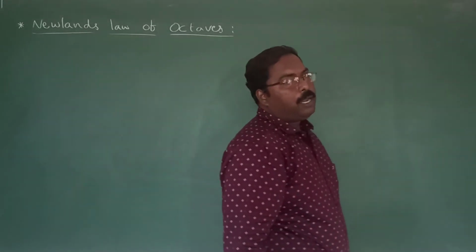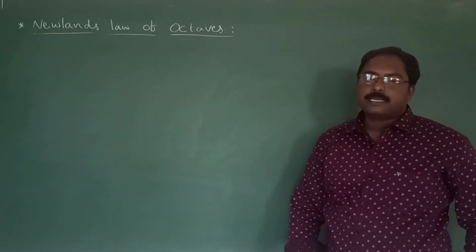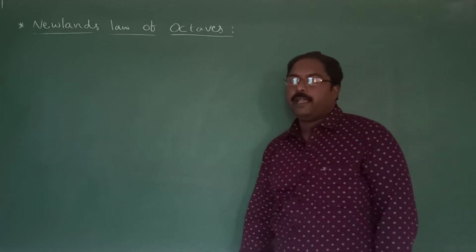After Döbereiner's classification, one of the next classifications is Newland's law of octaves.